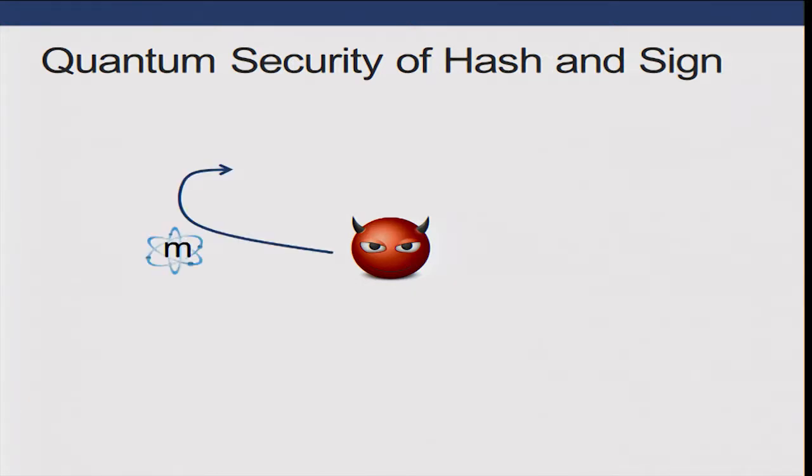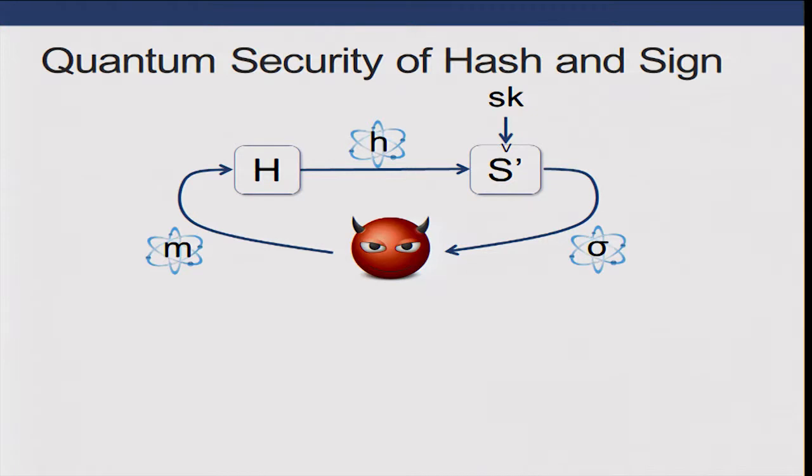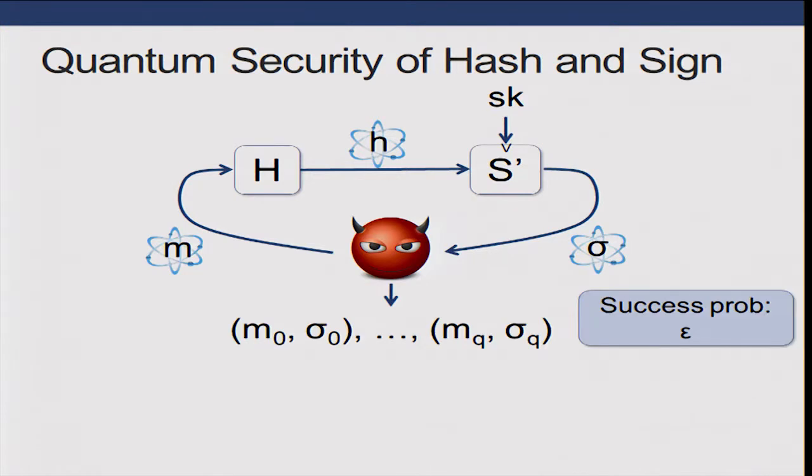Well, let's see what the attack looks like on the hash and sign. So the adversary submits a superposition. Those get hashed to a superposition of hashes, and then that superposition of hashes gets signed. After the adversary does this many times, he produces a bunch of signatures with some non-negligible probability epsilon. Our goal is to take such an adversary and turn it into an adversary for the classical security of S prime.